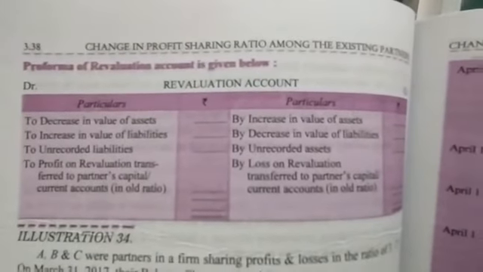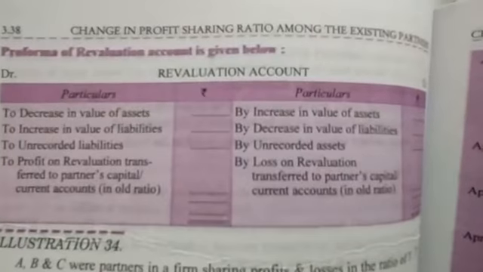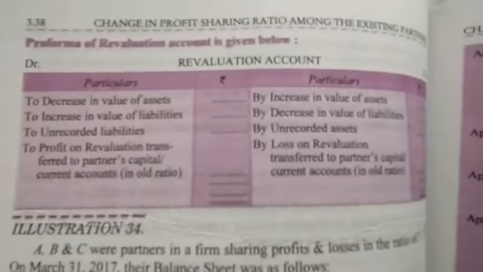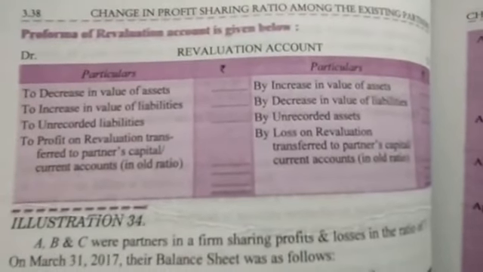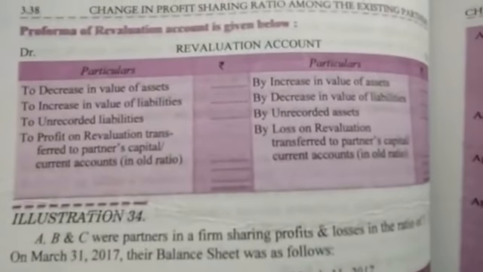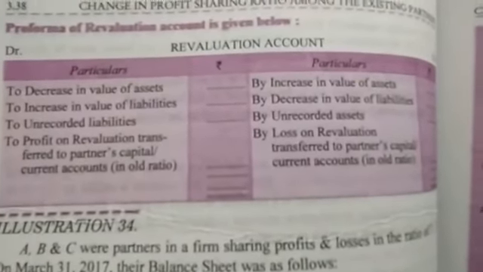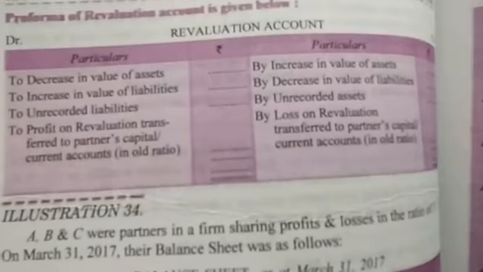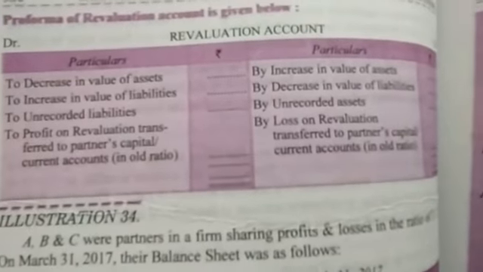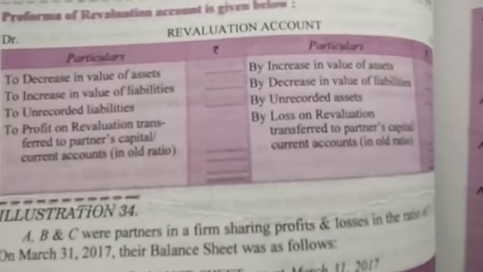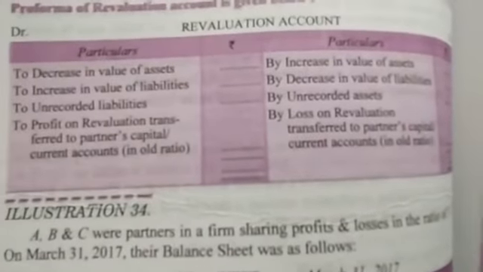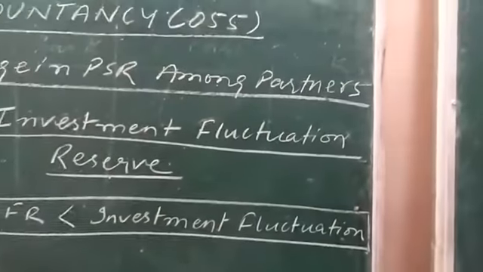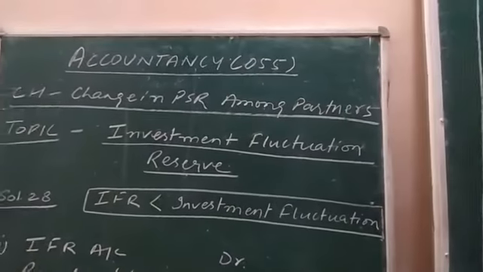On the left hand side, that is the debit side, you can see the decrease in the value of asset. Whenever there is decrease in the value of asset in excess of the reserve maintained on the liability side, that value only is to be shown on the debit side of revaluation account. Only the value which is decreased and is more than the investment fluctuation reserve maintained is to be shown on the debit side. Keep in mind, don't show the whole value of investment fluctuation here.